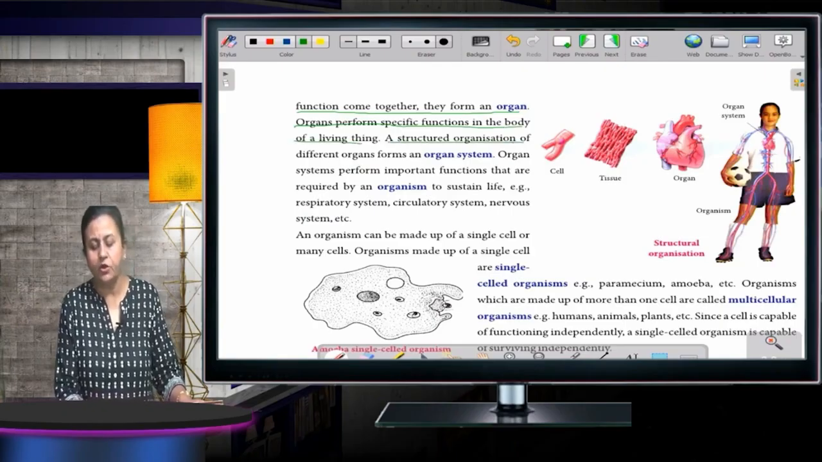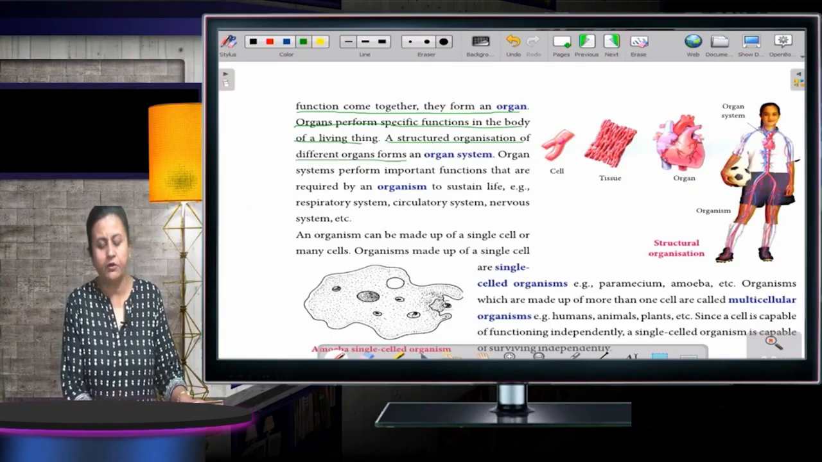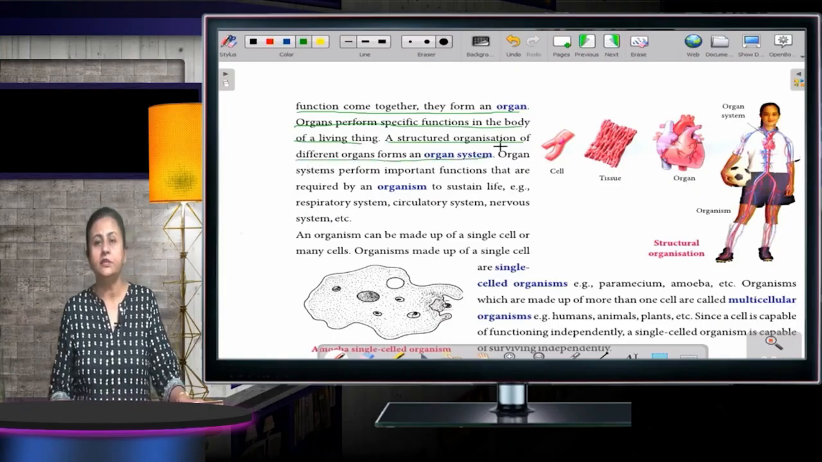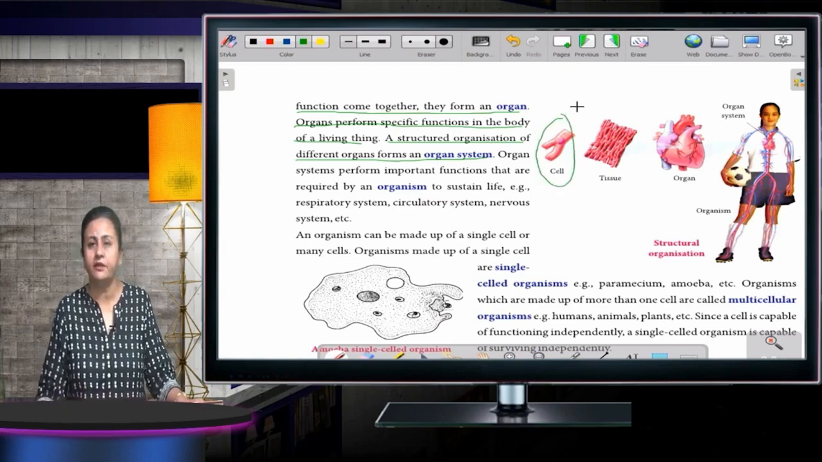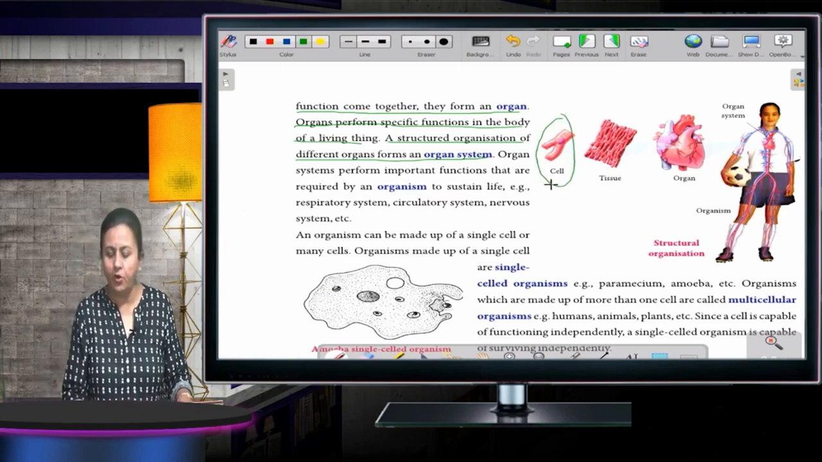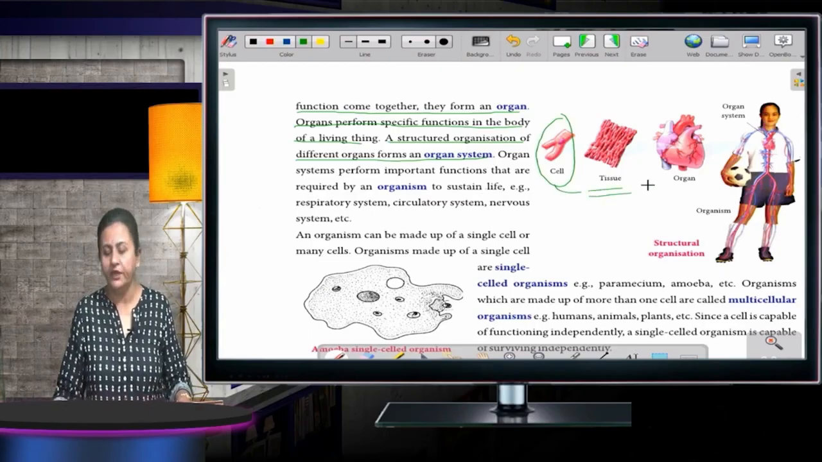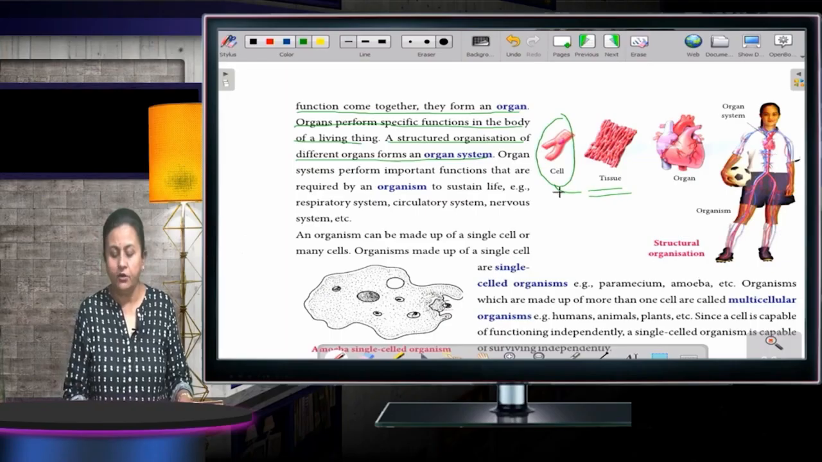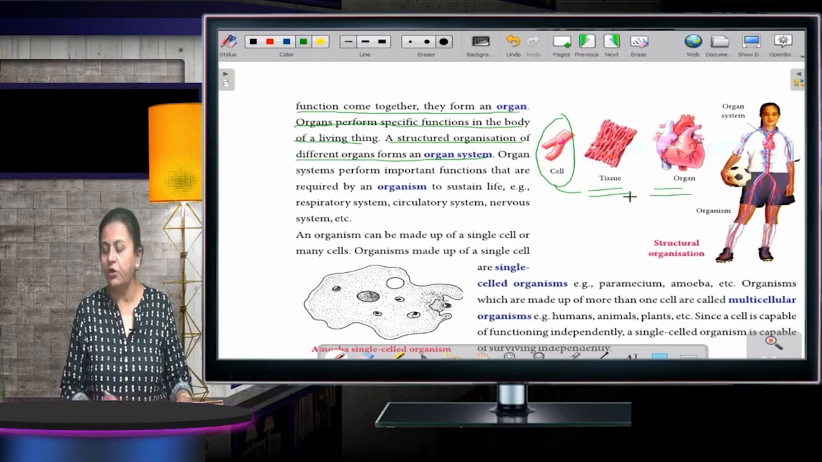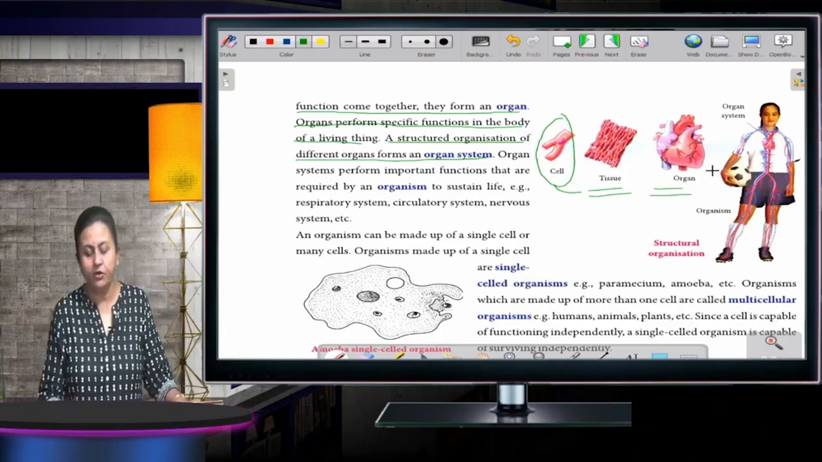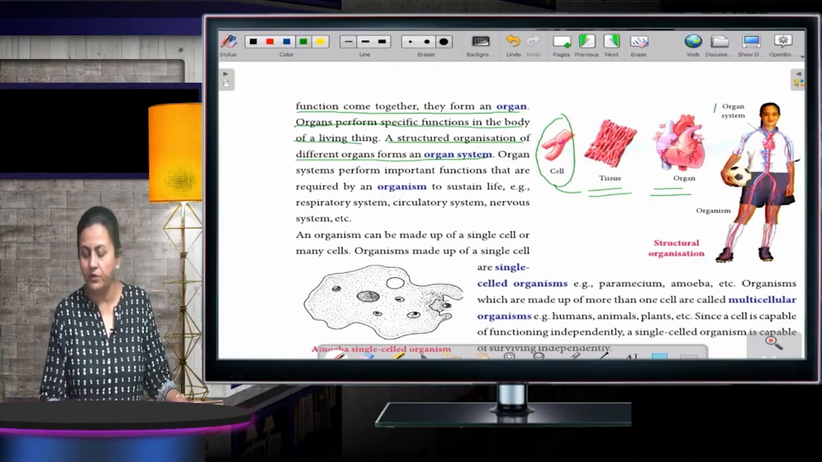A structured organization of different organs forms an organ system. You can see in this diagram also, this is the cell, which is the smallest living independent unit. Now, when the same kinds of cells combine, they form a tissue. Okay. Then, what is an organ? When the tissues perform the same function, it forms an organ. Okay. And after an organ, a structured organization of different organs forms an organ system.